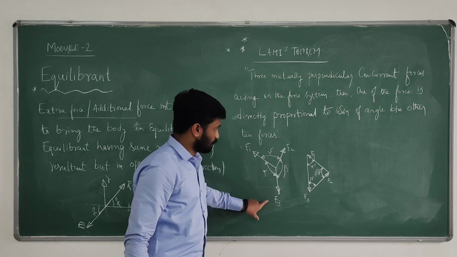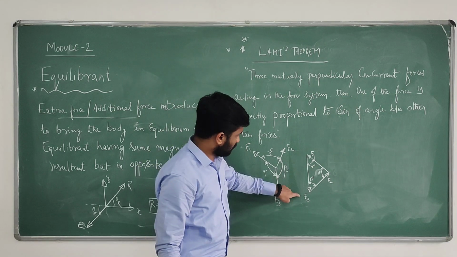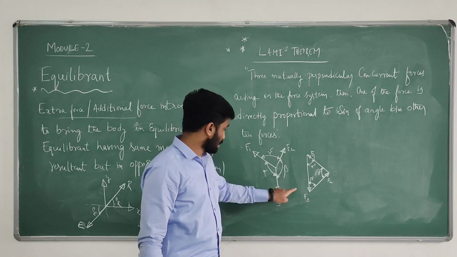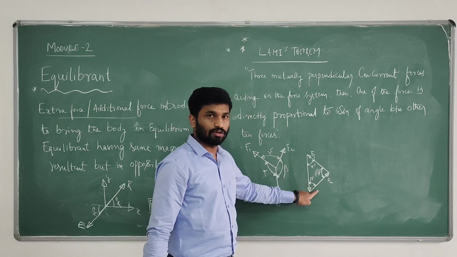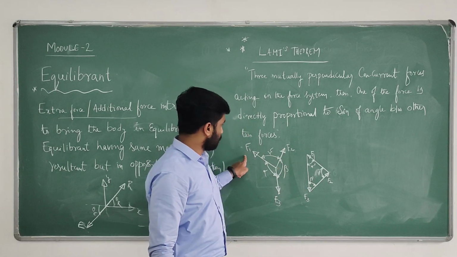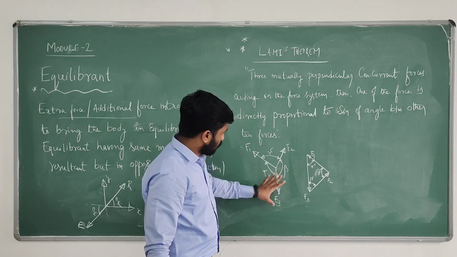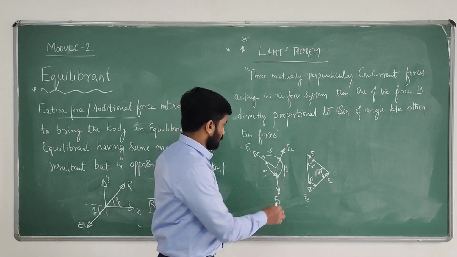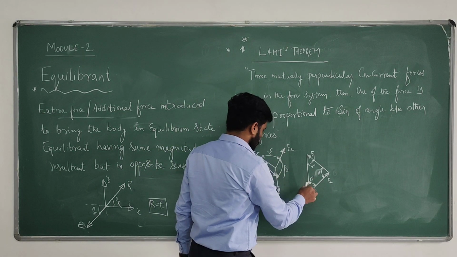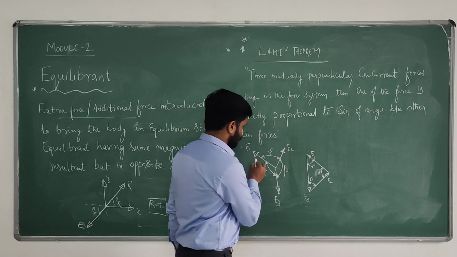See, F1, F3 or F3, F1 is alpha dash. Next, F3, F2 is beta dash. Next, F2, F1 is gamma dash. Now, what is alpha dash? What is beta dash? And what is gamma dash? If you consider F3, F1, this is alpha.